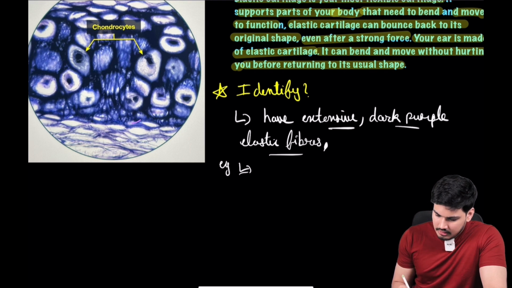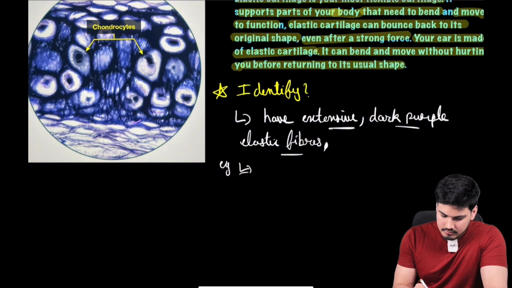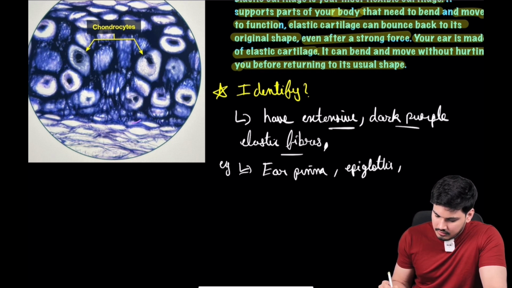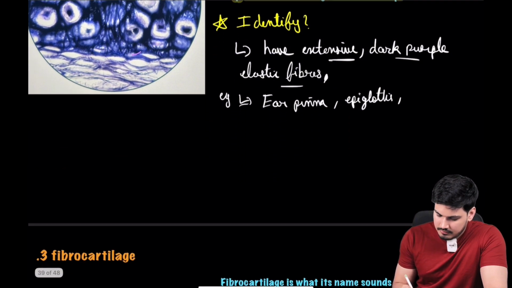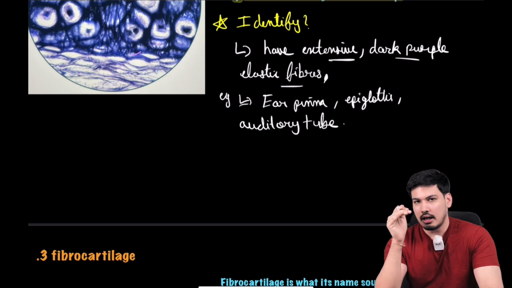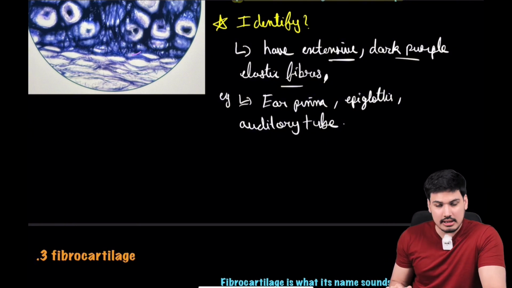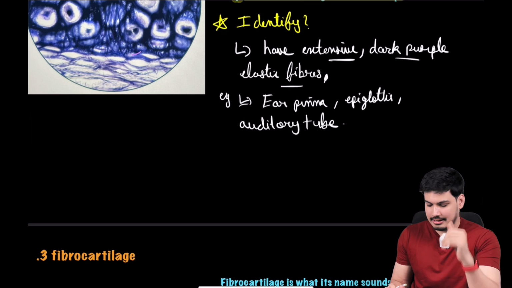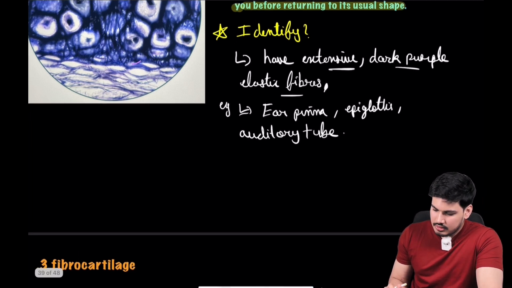Other examples are your ear pinna, epiglottis, very important, and your eustachian tube or auditory tube, right? Those all have elastic cartilage. Okay, and we'll see that in the 3D model as well, so you need to wait till the end of the class when we will revise all the examples in the 3D model. So you understood this, right?